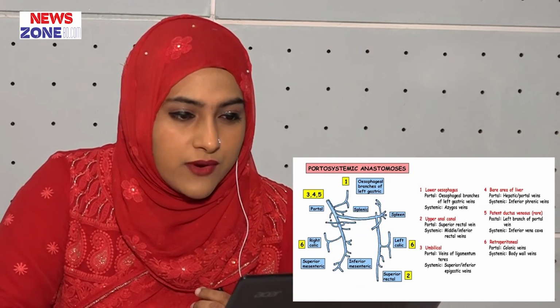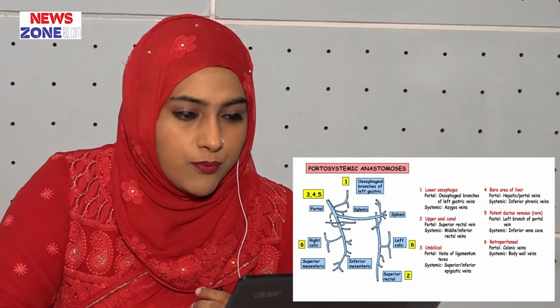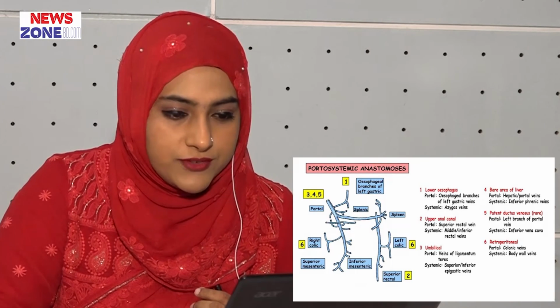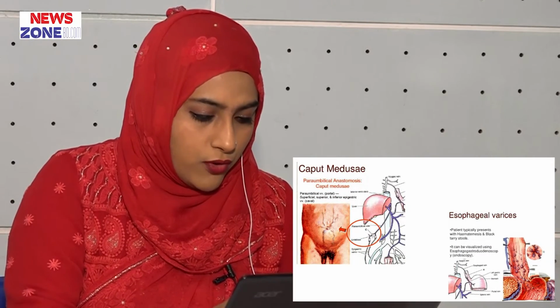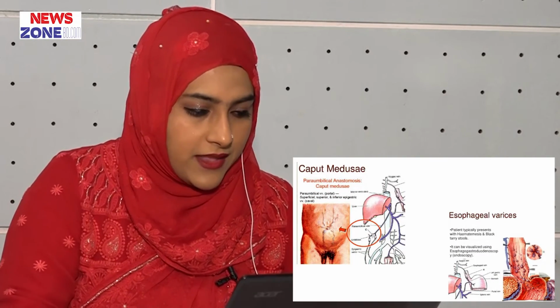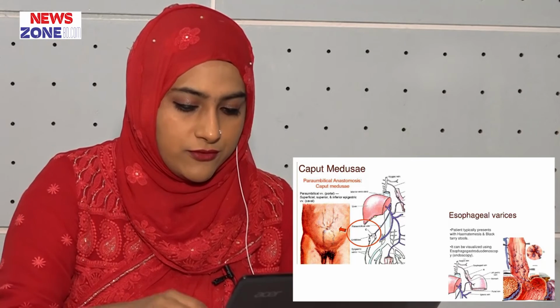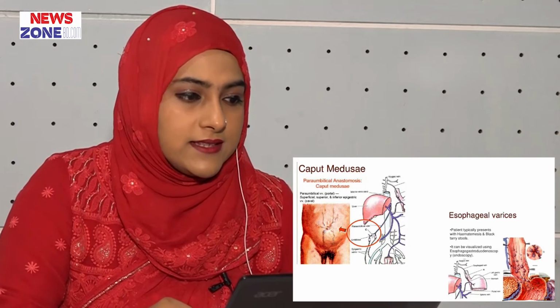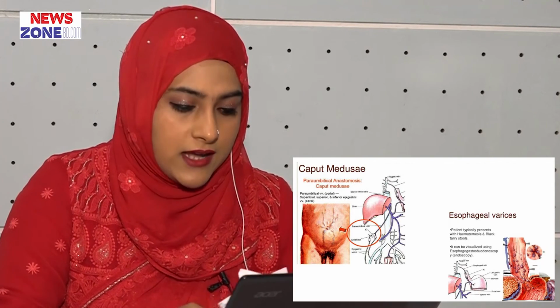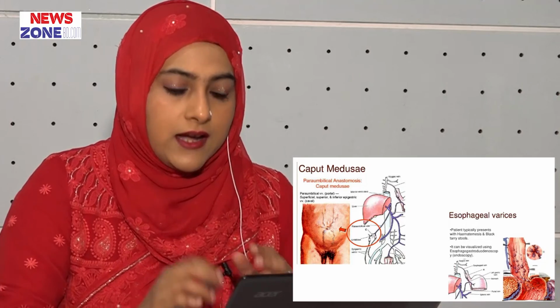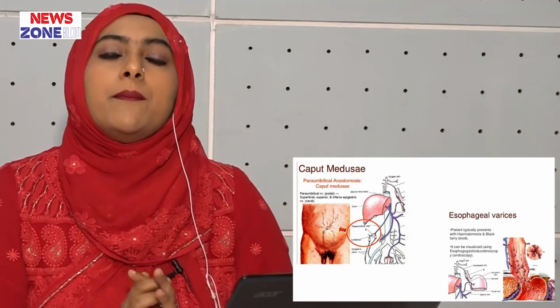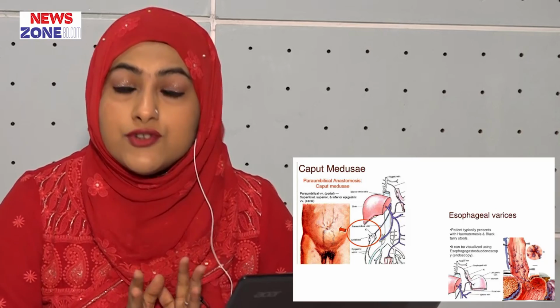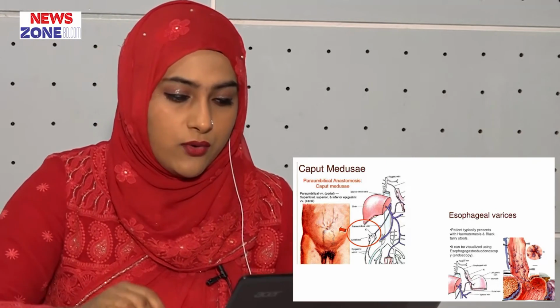In this figure, you can see the sites of the portosystemic anastomosis. There is some clinical importance of the portosystemic anastomosis. That is, what is caput medusae? Caput medusae is the dilatation of the upper part of the superior epigastric vein, or distension of the superior epigastric vein, due to obstruction of the portal circulation.